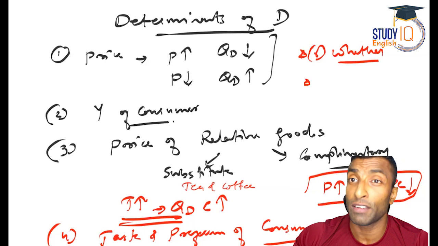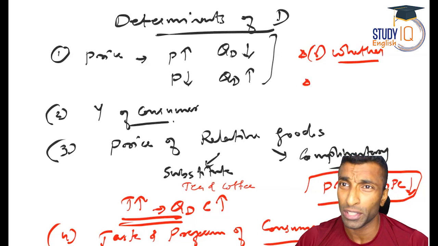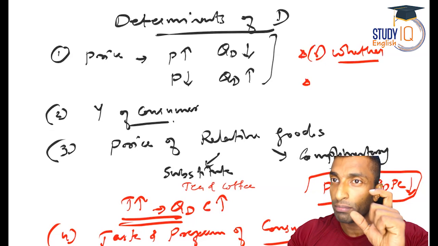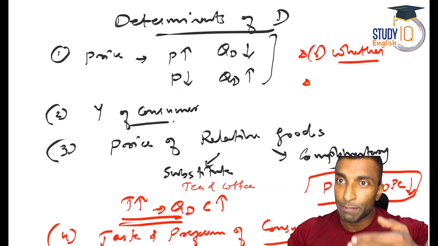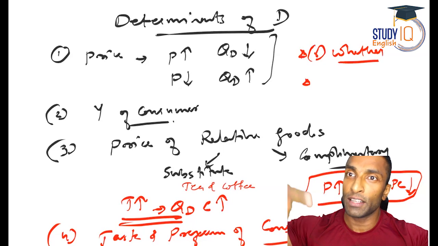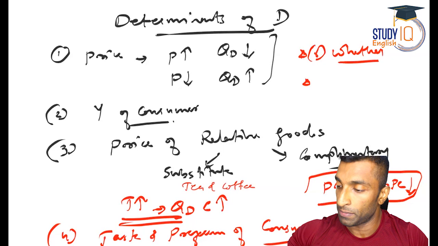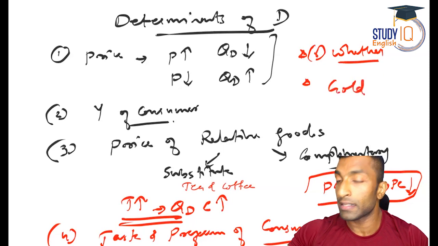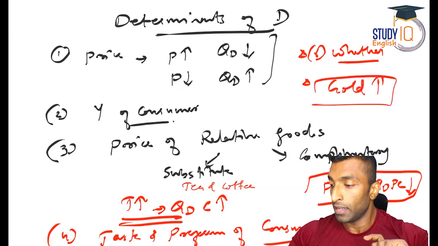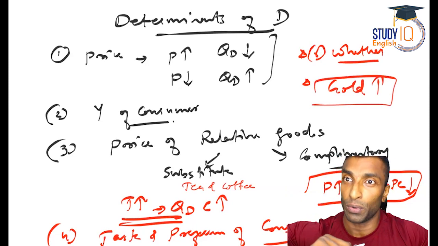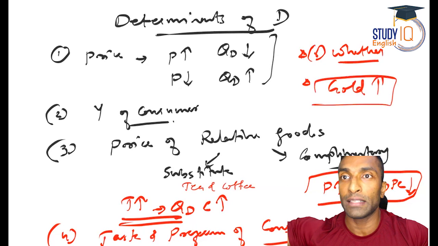Expectation of price changes in future. How about that? Now what I'm saying is my expectation on price changes in future. I believe that the gold price is going to increase after 3 months. That's my expectation. So what will happen now? Demand for gold will increase now. Why? Because in future, the price is going to be high.